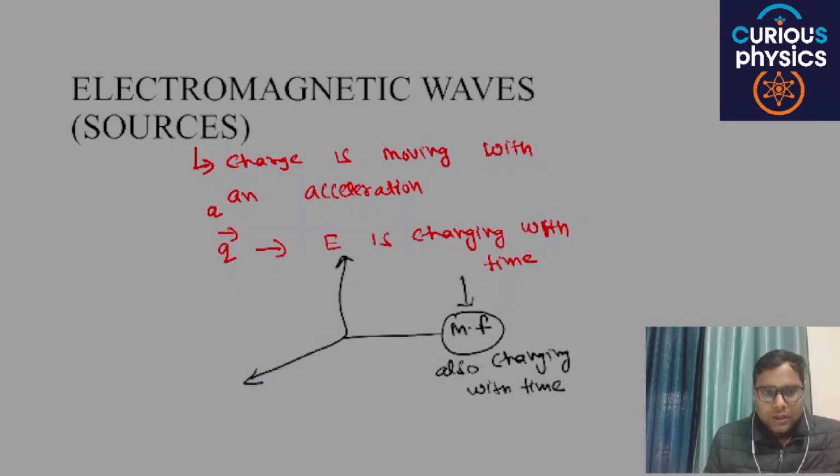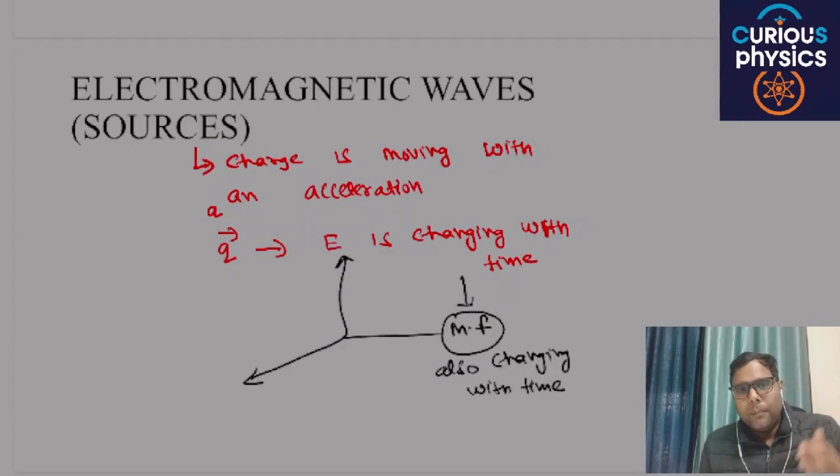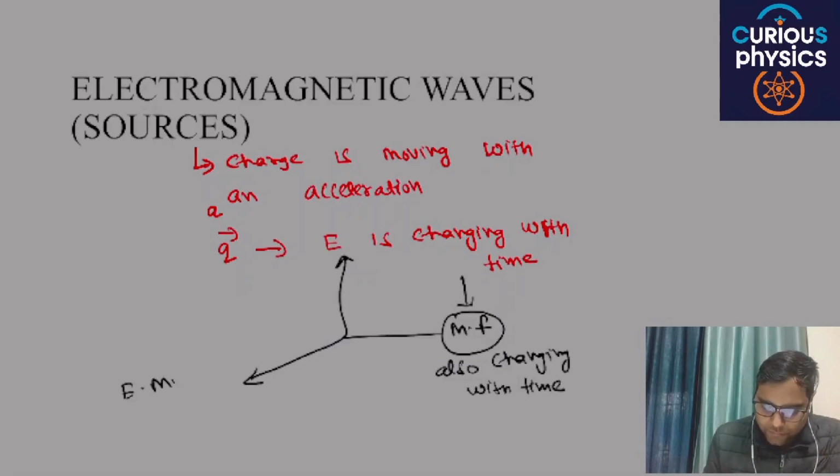The electric field and magnetic field are moving in a wave, perpendicular to each other, and also perpendicular to the direction of the wave, and the wave is known as an electromagnetic wave, which is basically the name of this chapter.